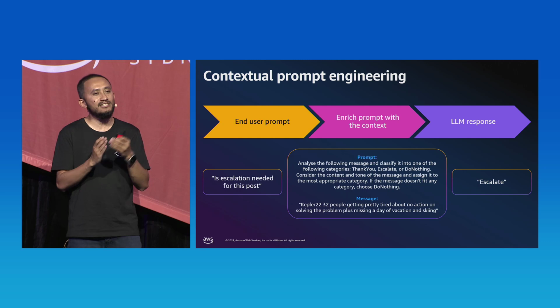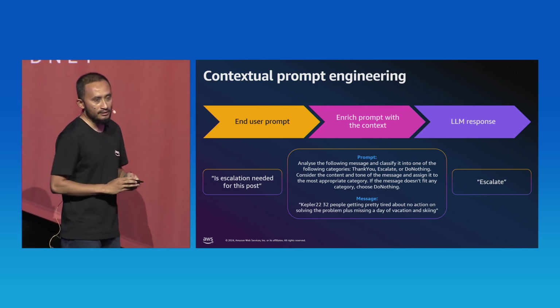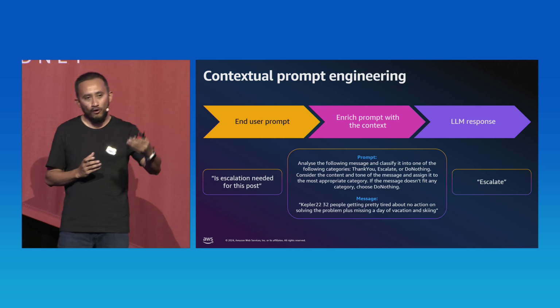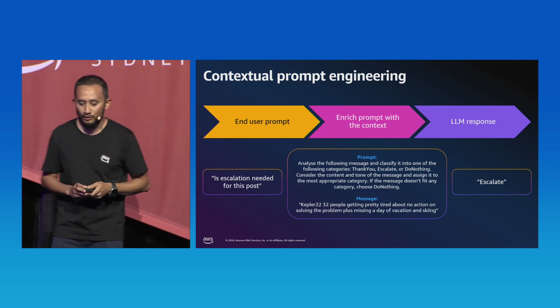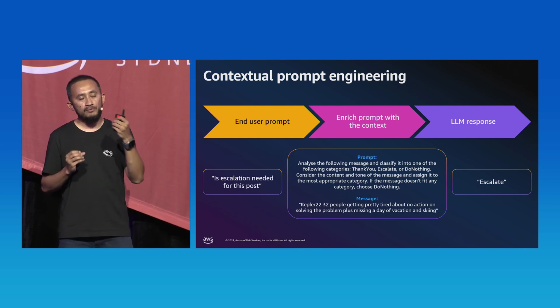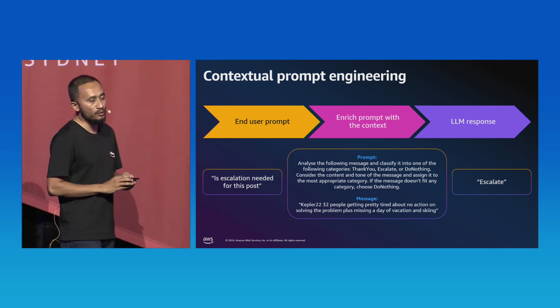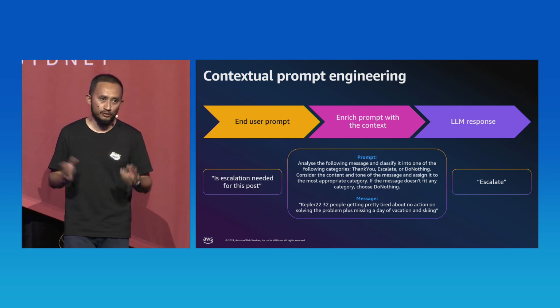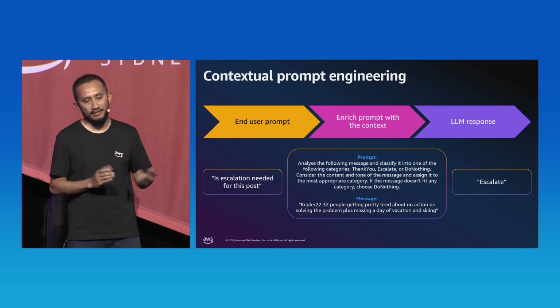But sometimes this simple prompt will not help you to get the correct answer that you're looking for. But if you provide a bit more context to what you're looking for, you might get a correct response, as you see in this example, where I'm asking the generative AI to categorize it with a specific category that I'm looking into, like thank you, escalate, do nothing. And we will utilize this technique in our demo too.